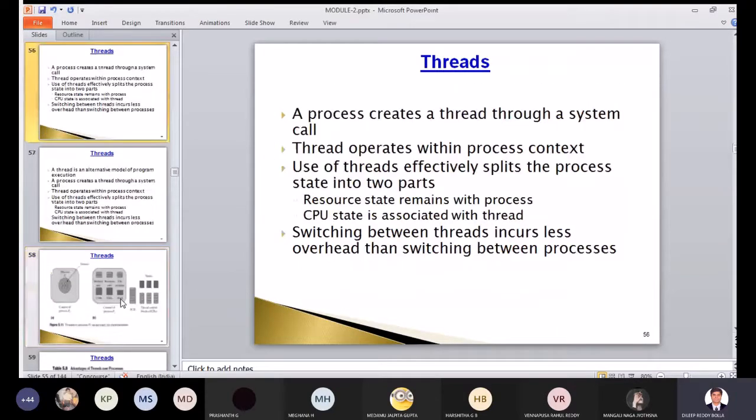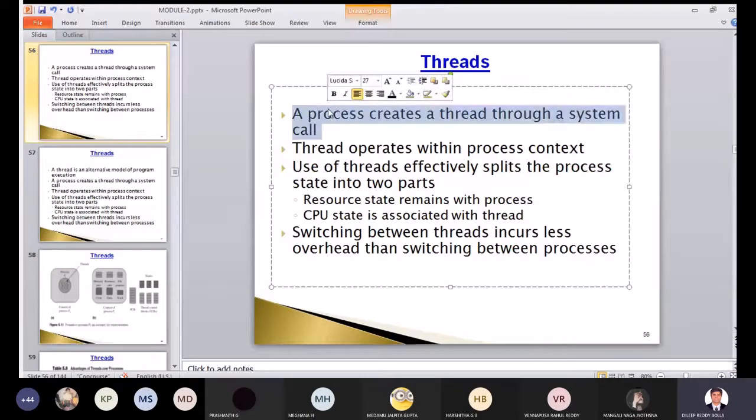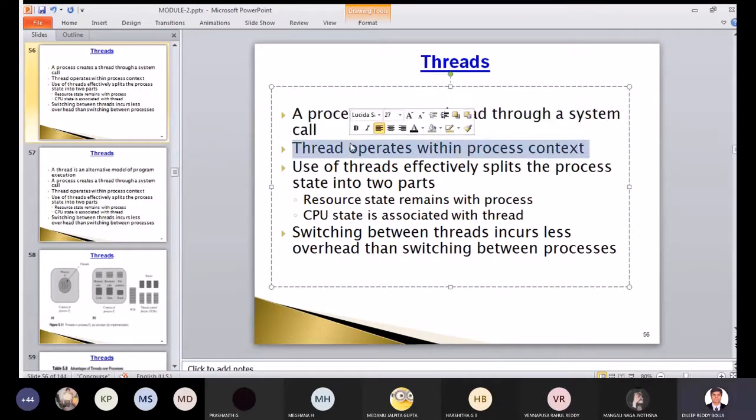Okay. Next, the process creates a thread through a system call. How the threads are created? The threads are created by a process. How process gets created? Whenever you try to execute a program, the process will get created by default. But how the threads are created? The process will create a thread. How does it create? Through a system call it will create. So these threads will operate within the process context. The threads will not execute outside the process. They will execute within the process.